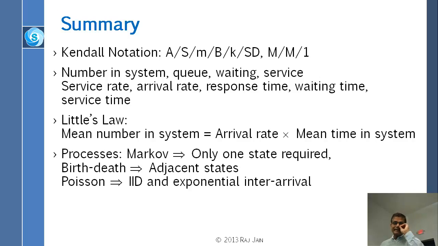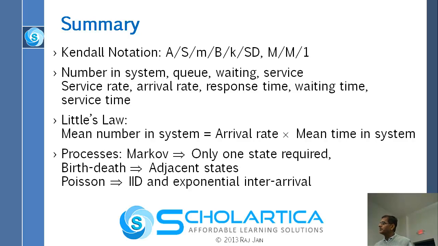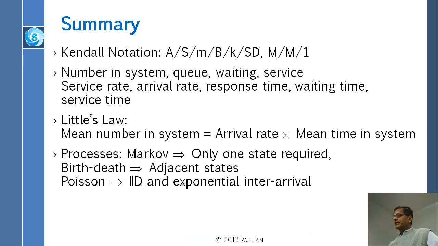Alright, that brings us to the end of this chapter. First we learned the Kendall notation. So now we understand what is M/M/1, M/M/2, M/M/N/K, M/M/K queues. And we know that we have to measure or quantify the number in the system, number in the queue, number waiting, number in service, service rate, etc. Some of these might be given. Then we know Little's law. Little's law has to be remembered in some sense, because this is not something that will be given. Basically this is something that we remember in our brain, and the formula is N = λr. N is the number in the system, λ is the arrival rate, and r is the response time, or time in the system. N = λr.